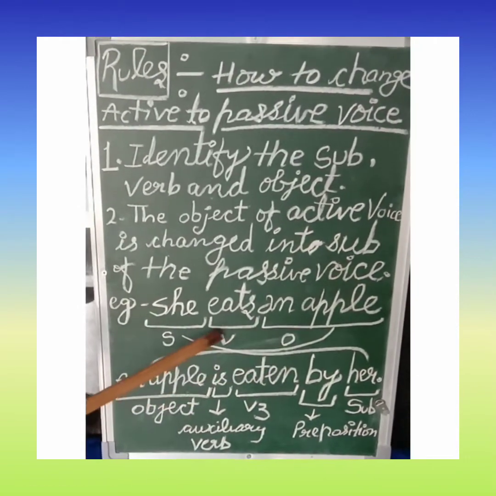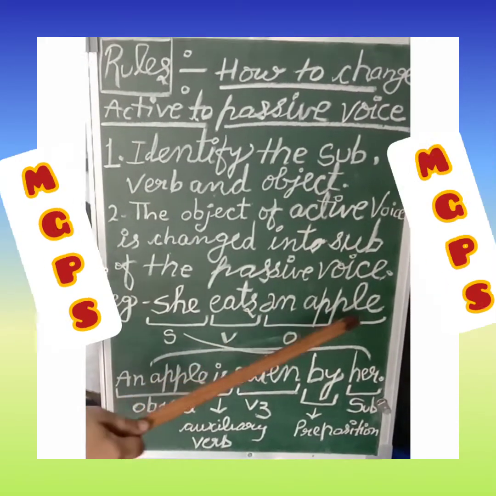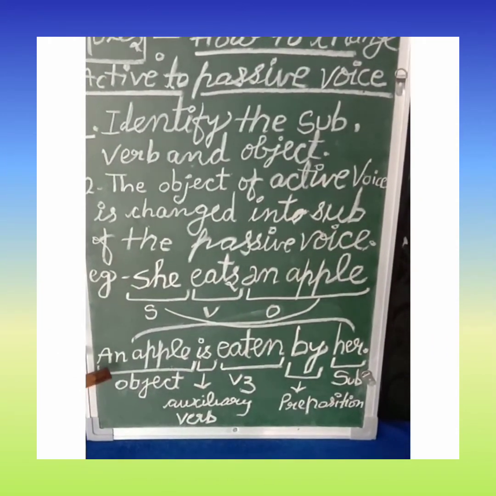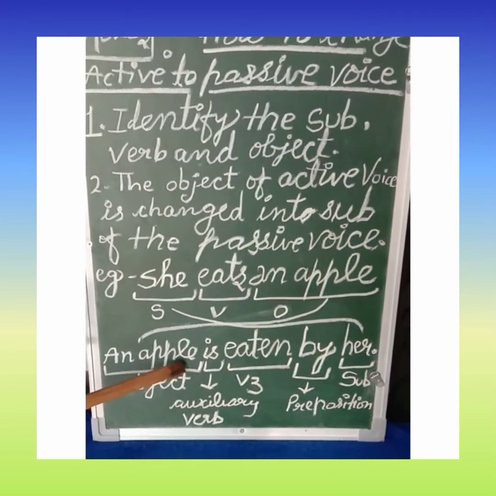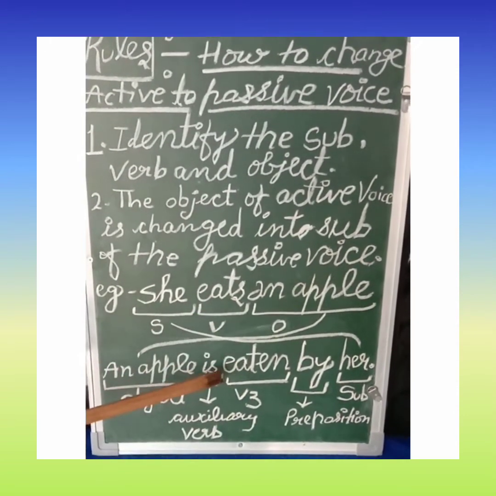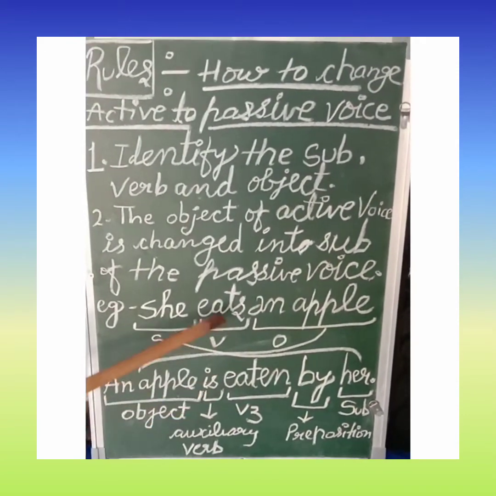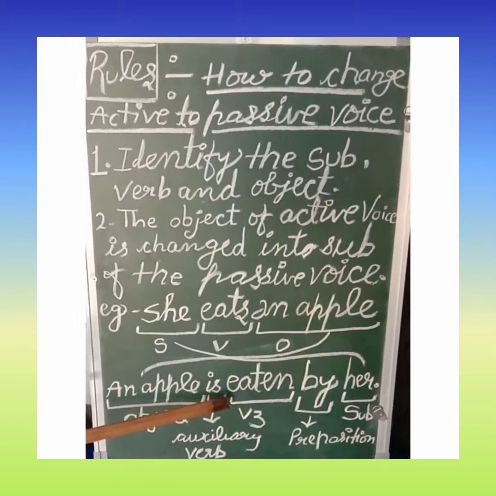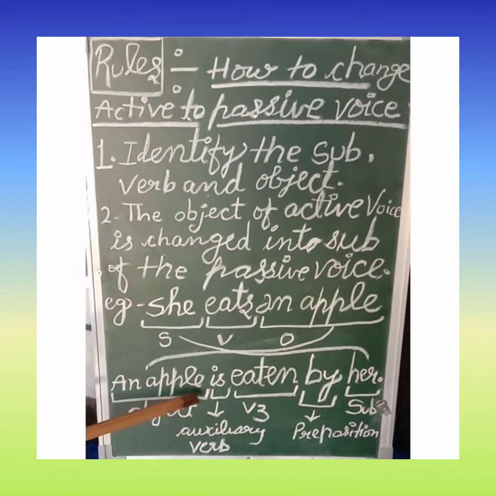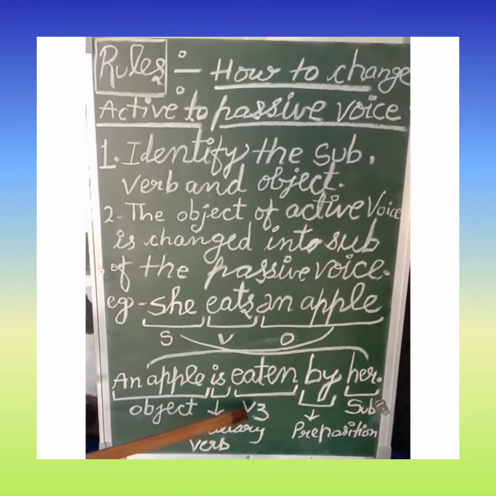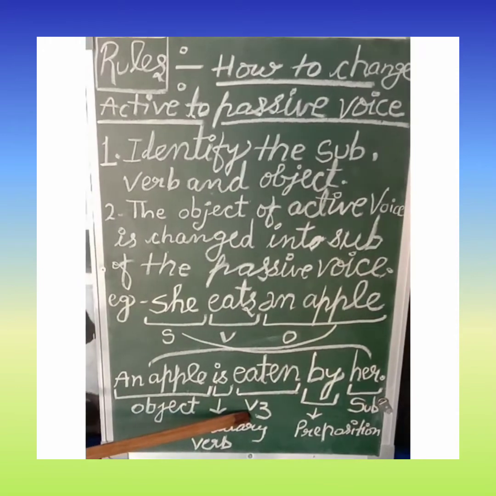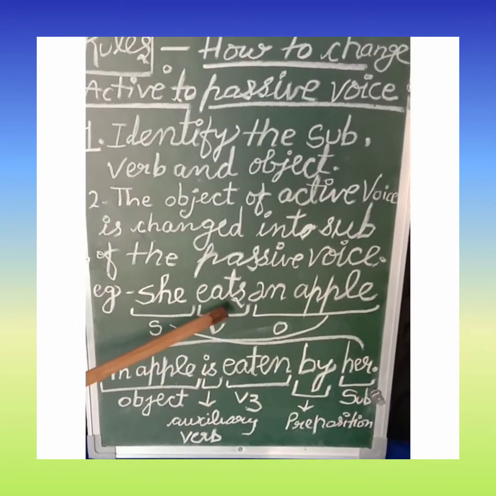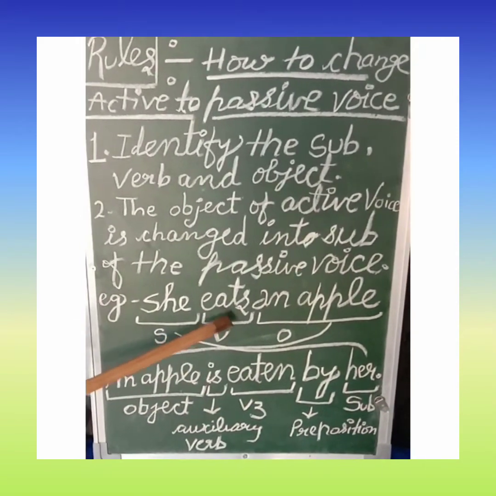When we change active into passive, we will make the object the subject of the passive voice, an apple. After that, according to the verb, we will use the auxiliary verb. Because this is simple present tense, we will use is. An apple is. In passive voice, we use past participle, that is third form of verb. So the third form of verb eat is eaten.